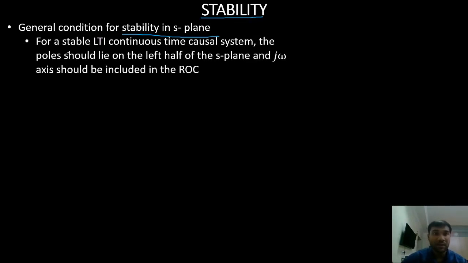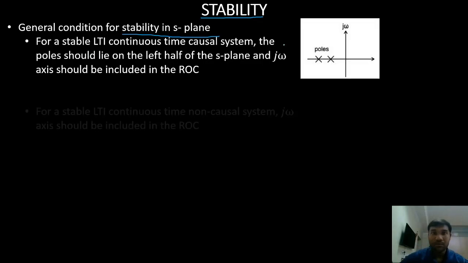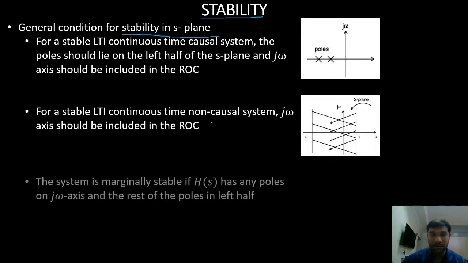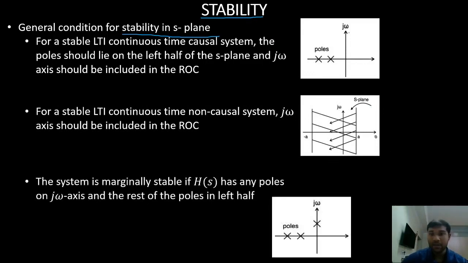For a stable LTI continuous time causal system, in short we can say the system is stable if my ROC includes the j omega axis. That is what, in a single line, I can say about stability.